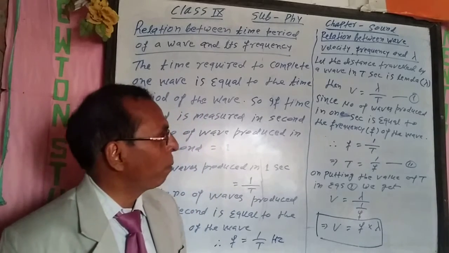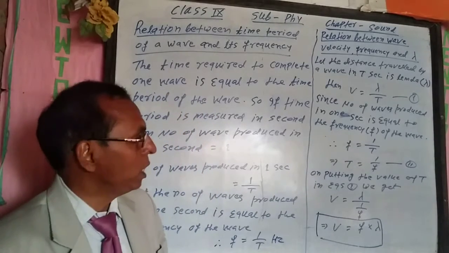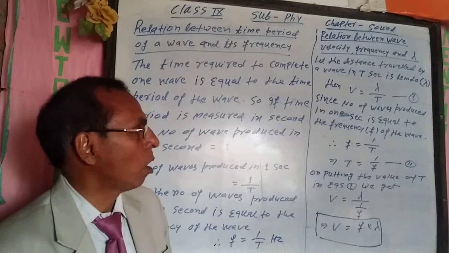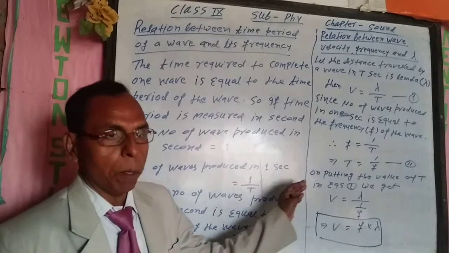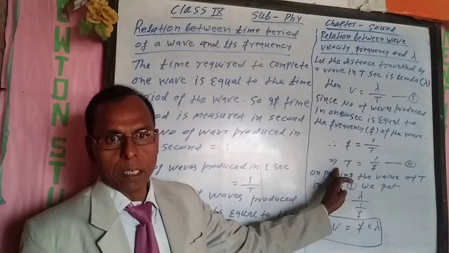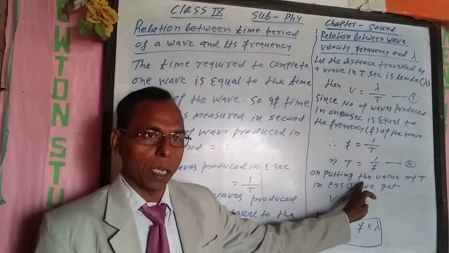Since frequency is equal to 1 by t, t is equal to 1 by f.